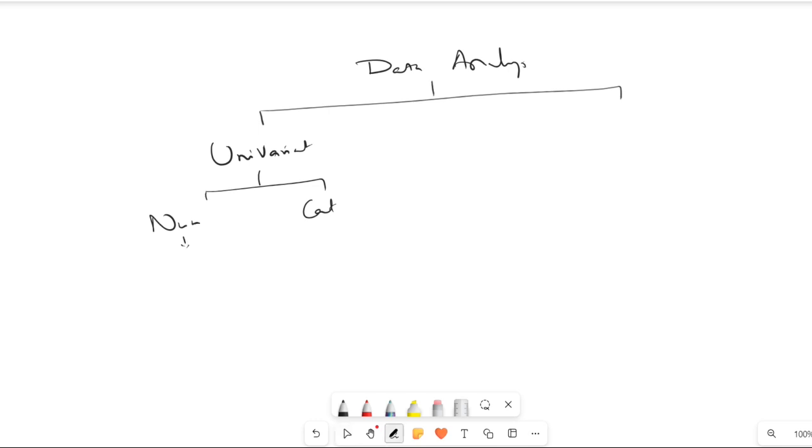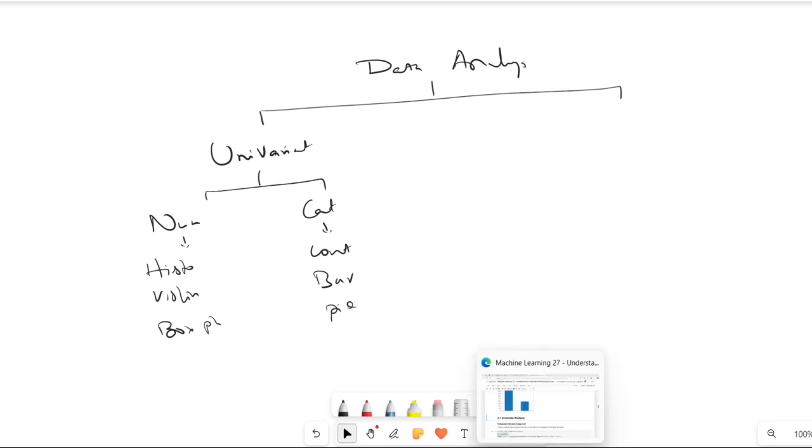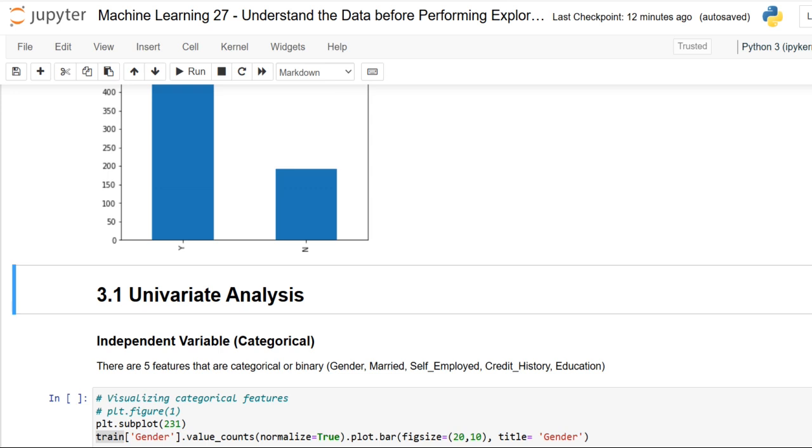As I have already specified, if it is numerical, kindly go for a histogram or violin plot, or you can make use of a box plot. And when coming towards categorical, you can opt for a count plot, bar graph, or pie chart. That would be advisable. Each time I come to this to give a summarization. So let me go for this univariate analysis.